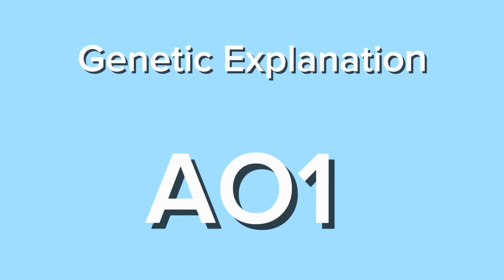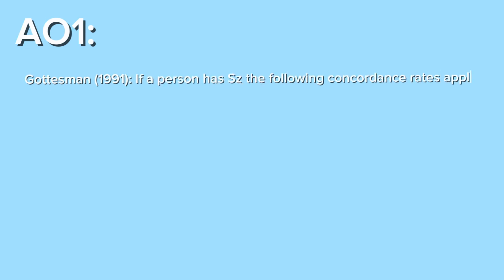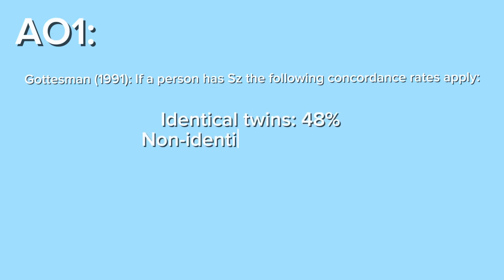So here's your AO1. Gottesman in 1991 found that if a person has schizophrenia, the following concordance rates apply. Now remember that concordance rate is essentially the likelihood of a relative also having a disease. So if I was a parent with schizophrenia, what is the likelihood that my child would have it? This percentage is known as the concordance rate. So the concordance rate between identical twins is 48%, non-identical twins is 17%, and in children is 13%.